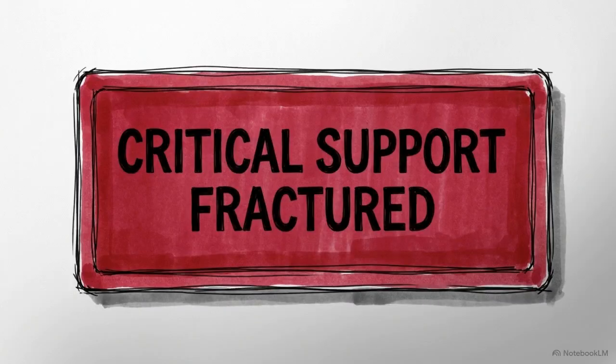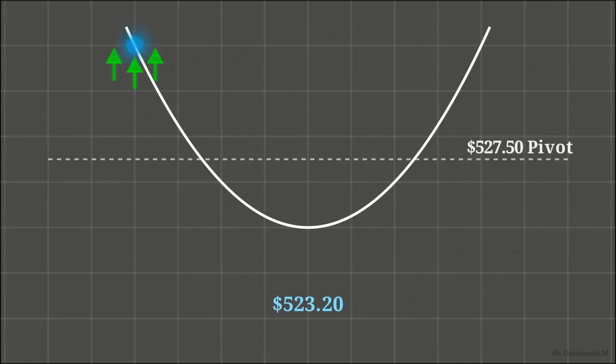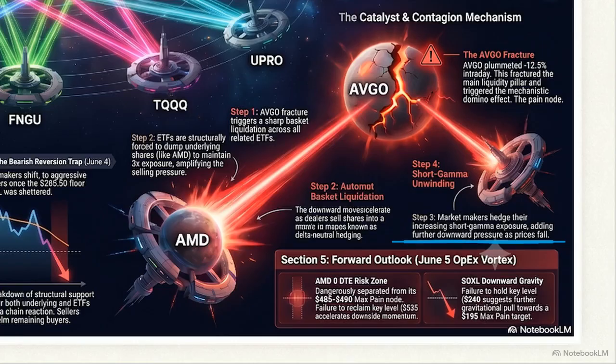Once AMD was dragged below that $527.50 pivot, the options market reacted. The asset fell into a gamma trap. The initial delta hedging loop that had pushed AMD upward violently reversed as long call deltas began to collapse. Market makers holding short gamma exposure were instantly forced into automated basket liquidation to rebalance their books.